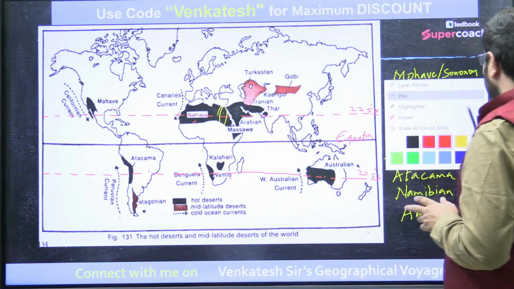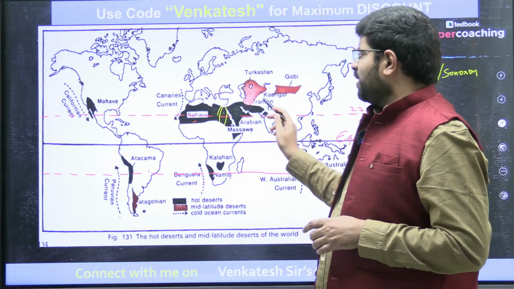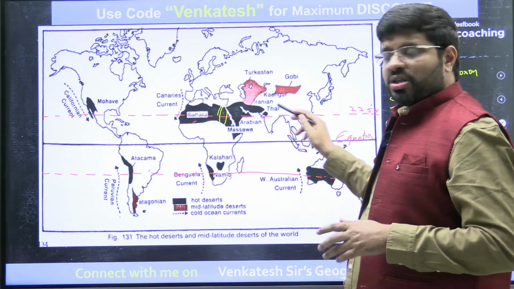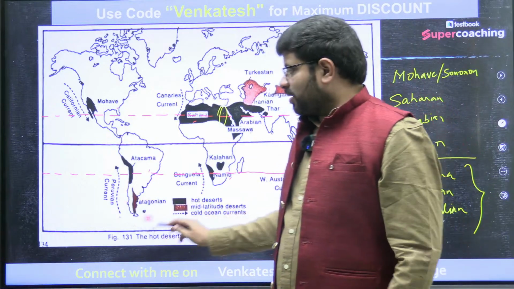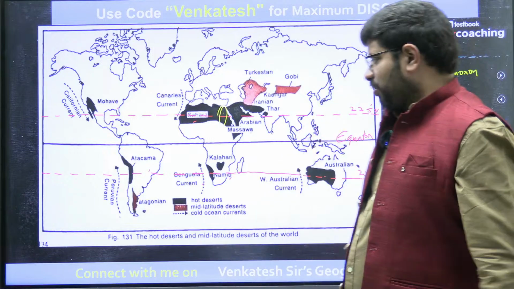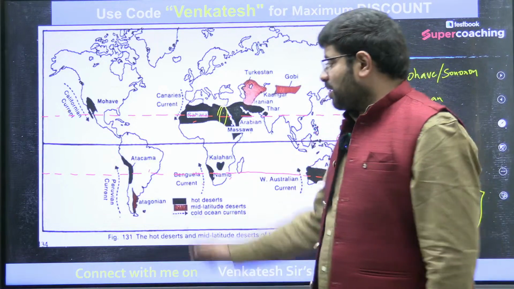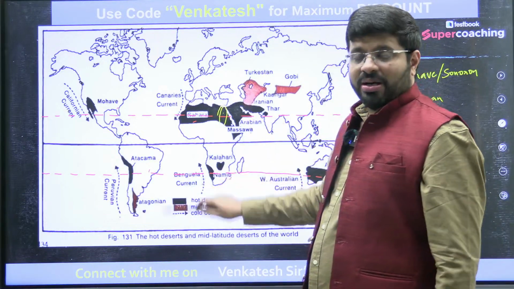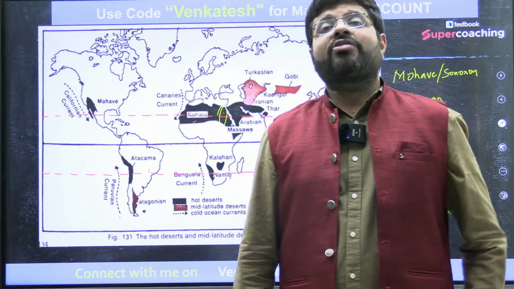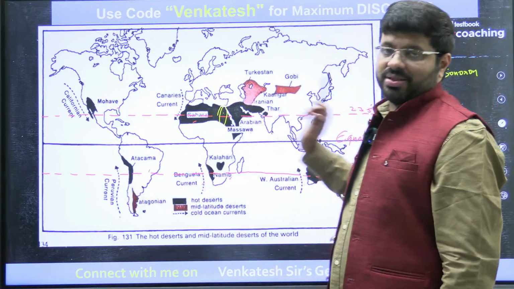You also have the Gobi Desert, the Iranian desert here, which is in this part of the world. It is also a cold desert. The Patagonian desert of South America is also a cold desert. These have nothing to do with the subtropical belt. These regions are beyond the tropical part of the world, but here also there is a drier climate. There is no vegetation. There is lack of rainfall. That lack of rainfall is turning these into cold deserts.